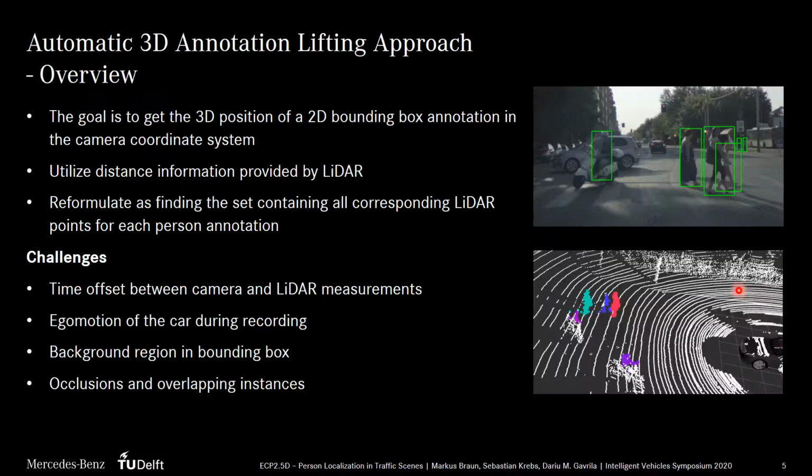To automatically generate the dataset, the goal is to get the 3D position of a two-dimensional bounding box. The bounding boxes are depicted on the top right. We utilize the distance information provided by a LiDAR sensor. We reformulate this problem as finding the set containing all corresponding LiDAR points for each person annotation, as depicted on the bottom right. The challenges hereby include the time offset between the camera and the LiDAR measurements, the ego motion of the car during the recording, background regions included in the bounding boxes, as well as occlusions and overlapping instances.